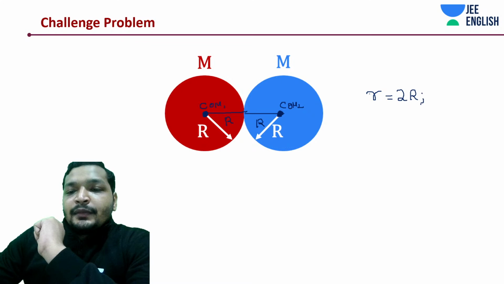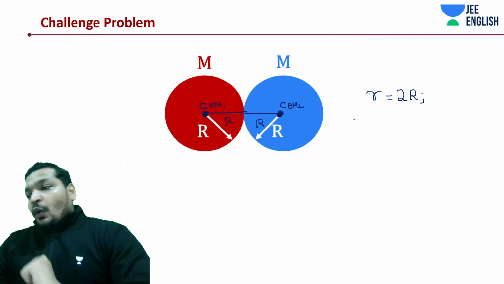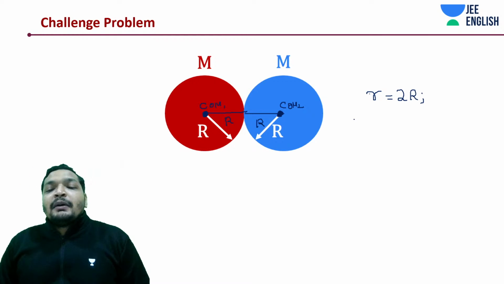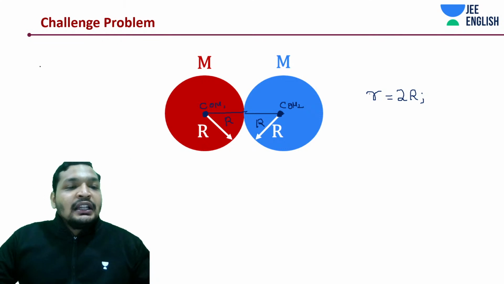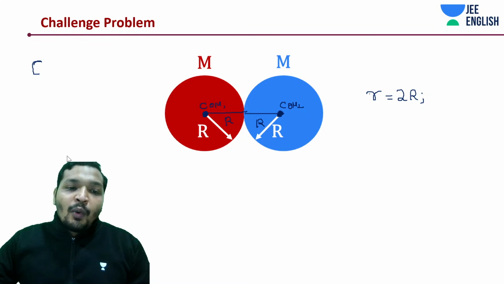Next thing. What did I say? Think about it as not a problem where you have to calculate just the gravitation. You are absolutely correct if you have been thinking that gravitational force should be proportional to 1 by r square.